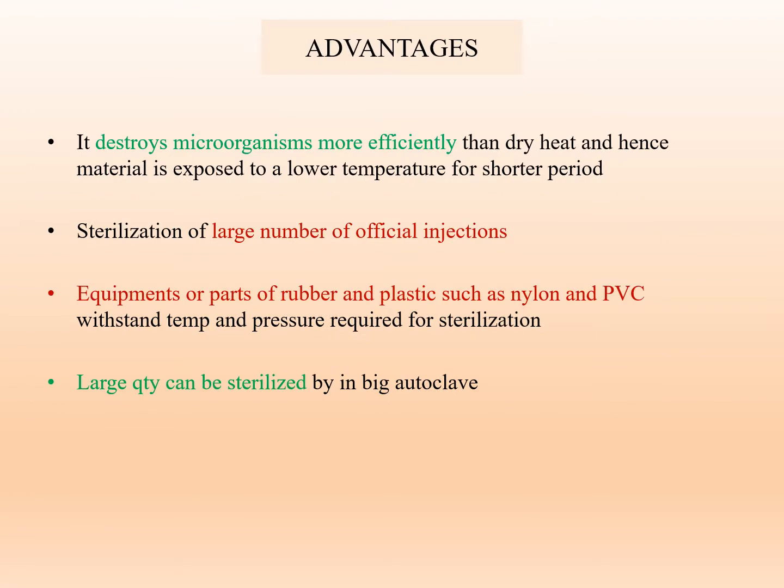Then advantages. This moist sterilization method destroys the microorganisms more efficiently than dry heat, and hence the material is exposed to a lower temperature for a shorter period. Sterilization of a large number of official injections is done by this method. Equipment or parts of rubber and plastic such as nylon and PVC withstand the temperature and pressure required for sterilization by this moist sterilization method. Large quantities can be sterilized by using big autoclaves.